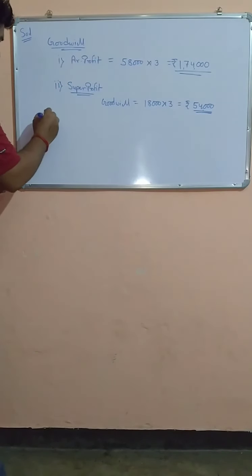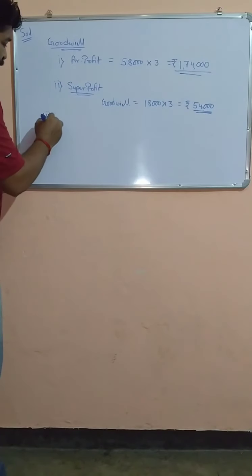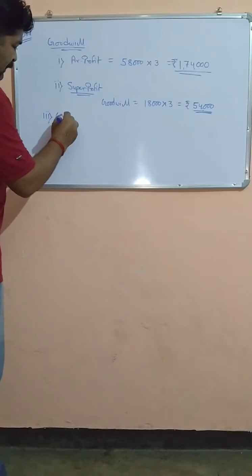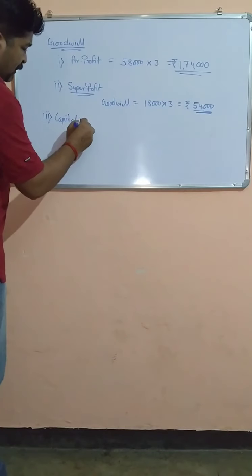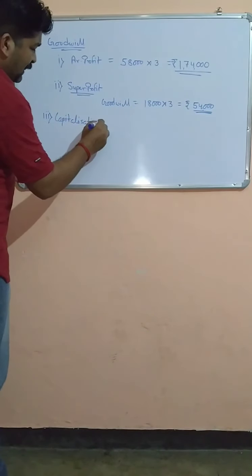Now the third method, the capitalization method.